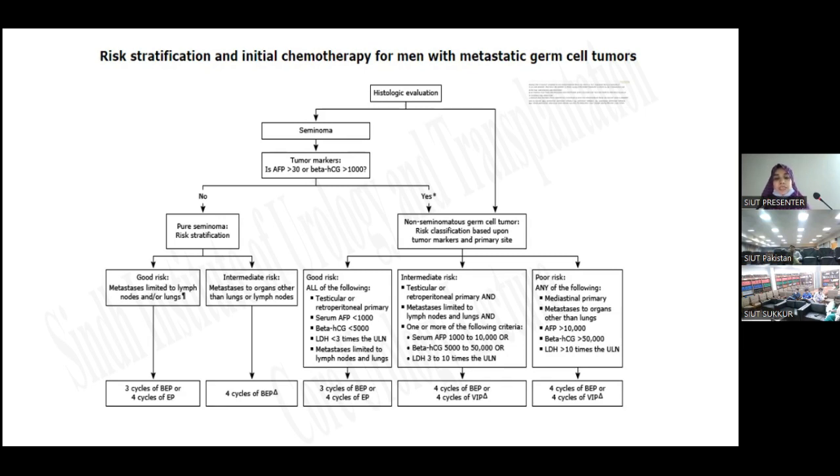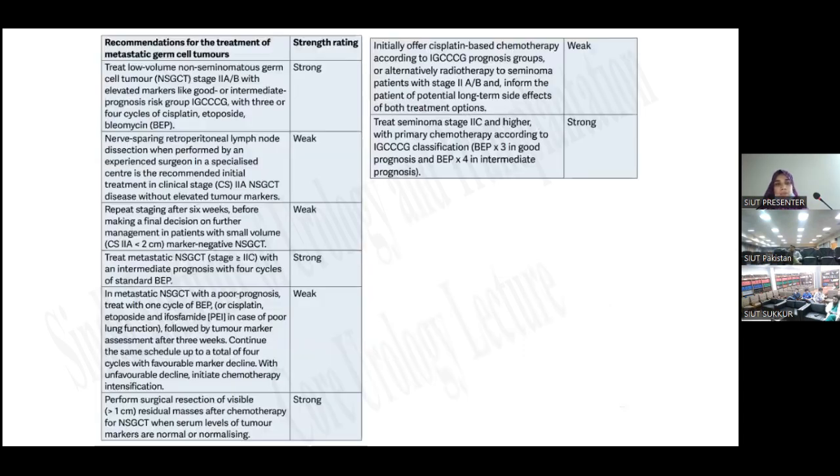If it is in the intermediate risk group, testicular or retroperitoneal primary, metastasis is limited to the lymph nodes and lungs, and one or more criteria is present, with tumor markers within S2 or S3, then 4 cycles of BEP or 4 cycles of VIP are given. And in the poor risk group, 4 cycles of BEP or 4 cycles of VIP are given.